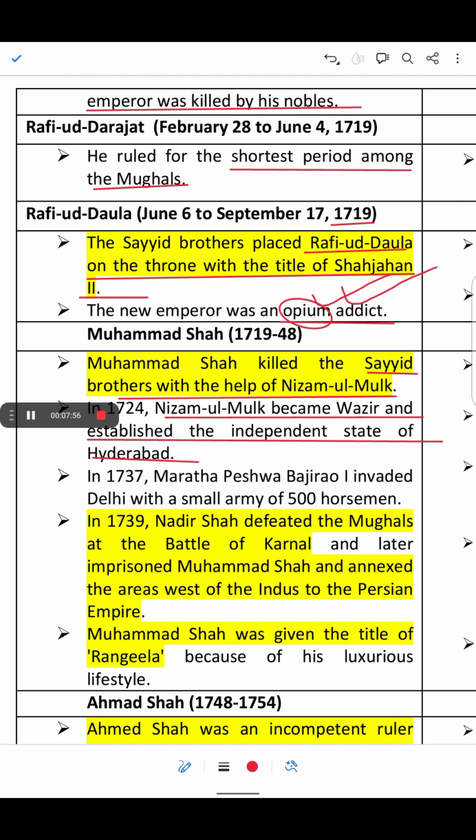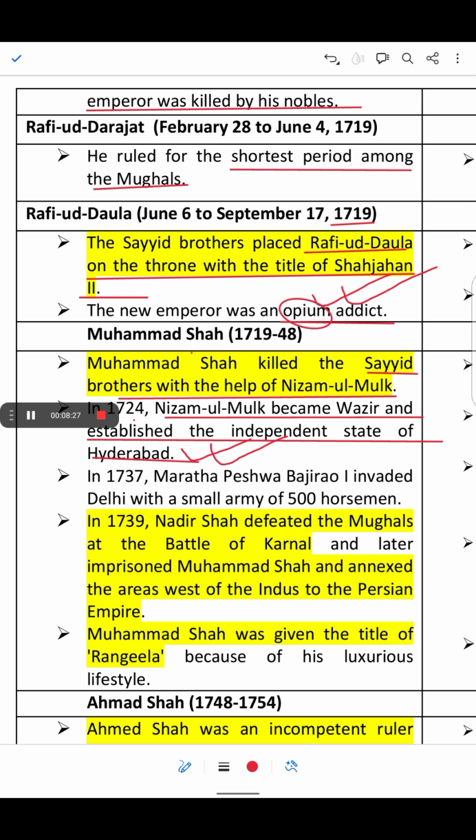So Nizam-ul-Mulk helped Muhammad Shah, and they killed the Sayyid brothers, and Muhammad Shah came to the throne, whereas Nizam-ul-Mulk, that is Asaf Jah I, declared Hyderabad an independent state, and he was the Wazir also. He only established Hyderabad, Nizam-ul-Mulk, in 1724.